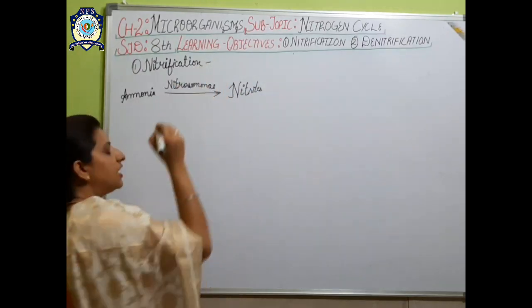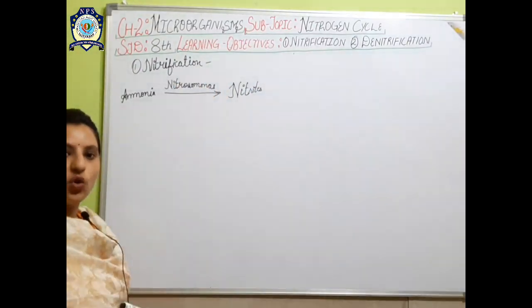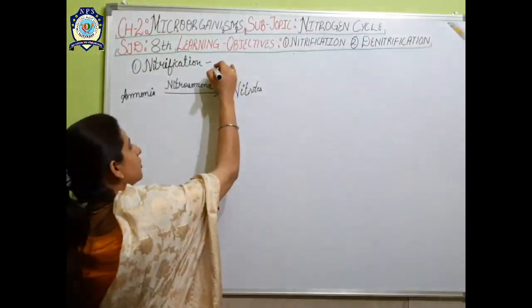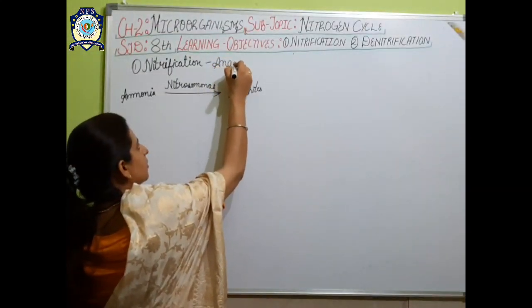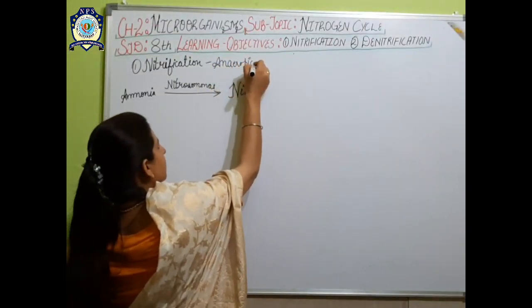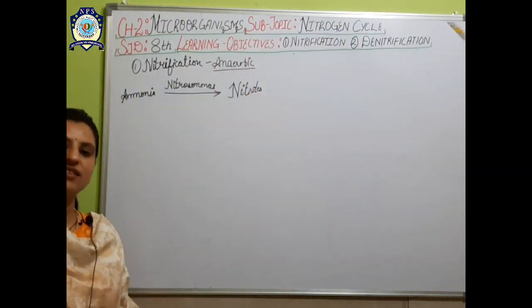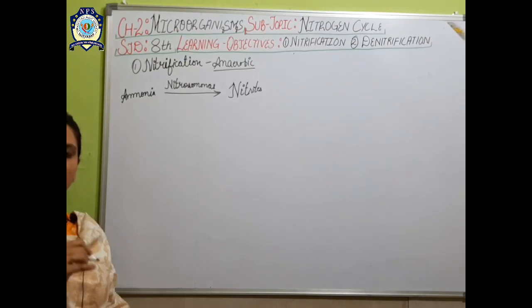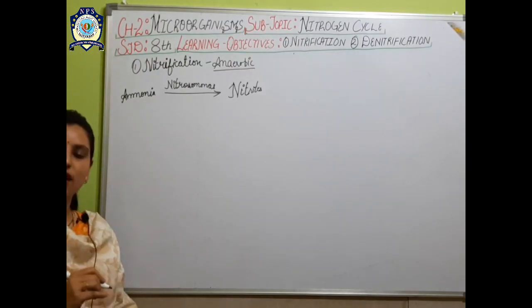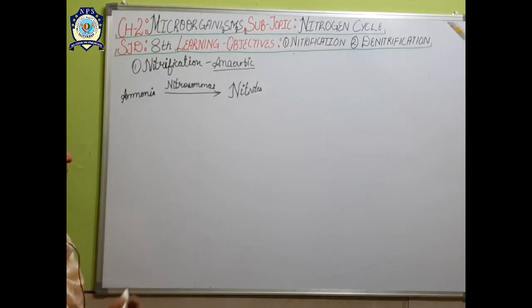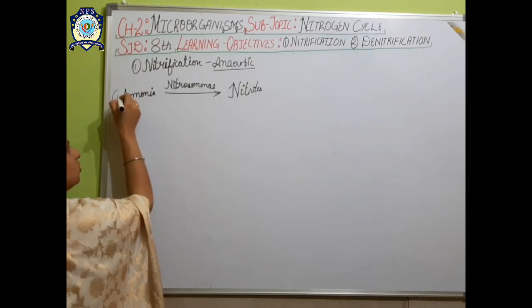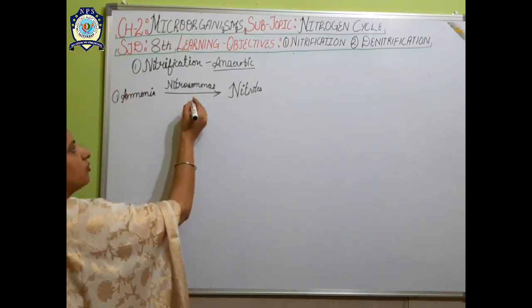And this nitrification process will go on under anaerobic conditions. Anaerobic means without oxygen. So the bacteria are working under this nitrification process in anaerobic conditions. Okay, so ammonia is converting into what? Nitrites with the help of Nitrosomonas.